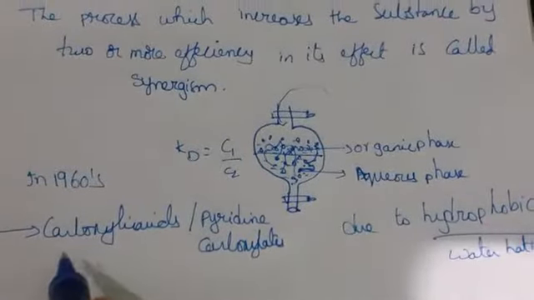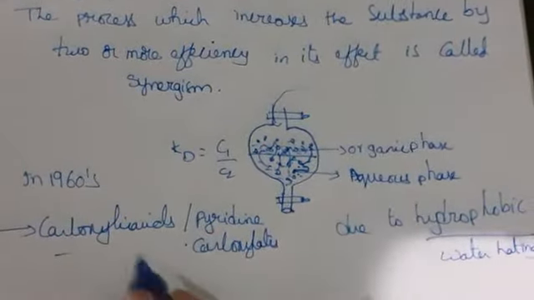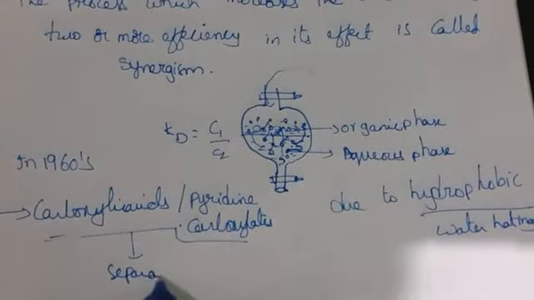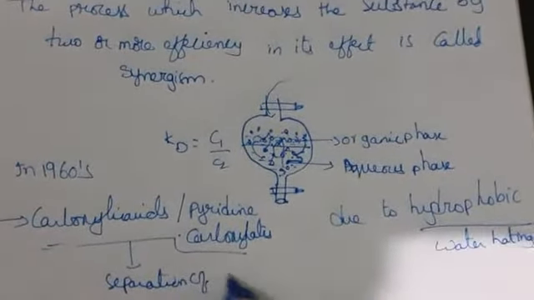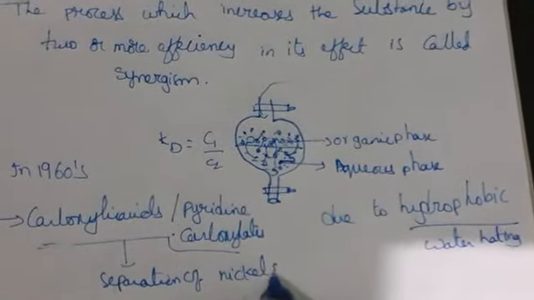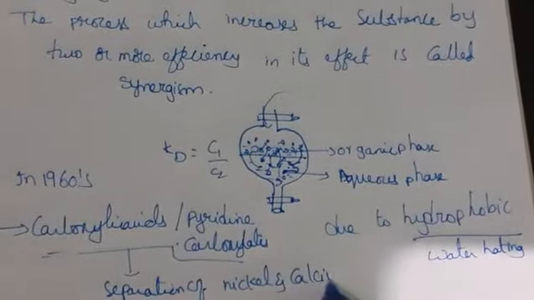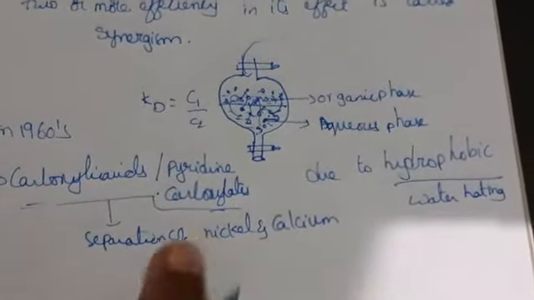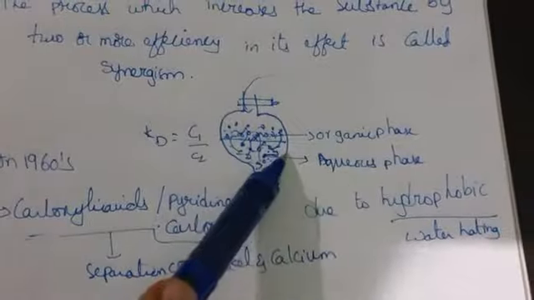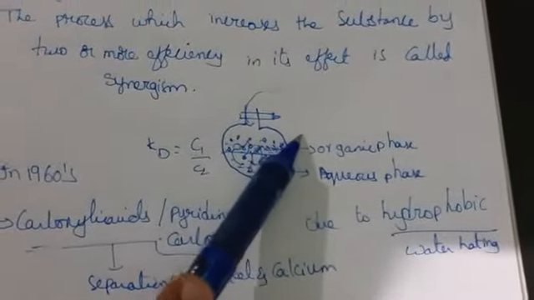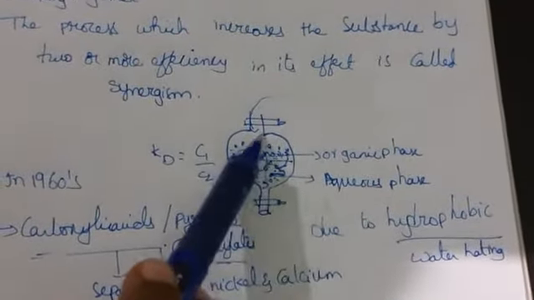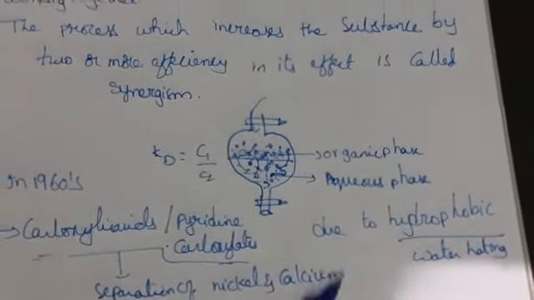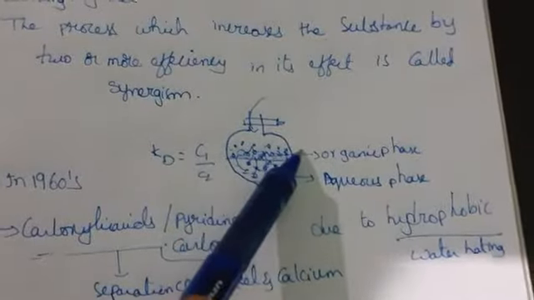This synergic effect is used for the separation of nickel and calcium. Let us take the aqueous phase with two mixtures, nickel and calcium, and here carboxylic acids.